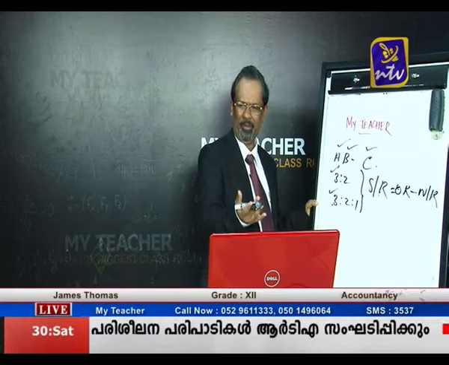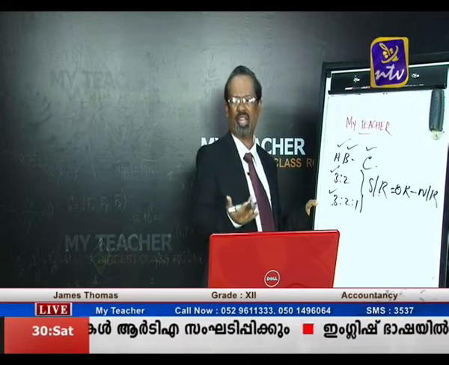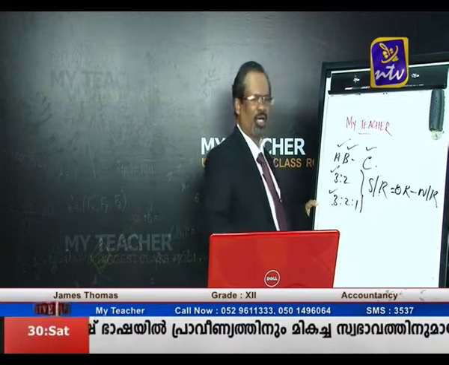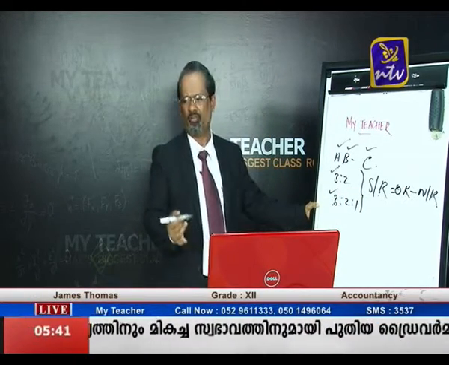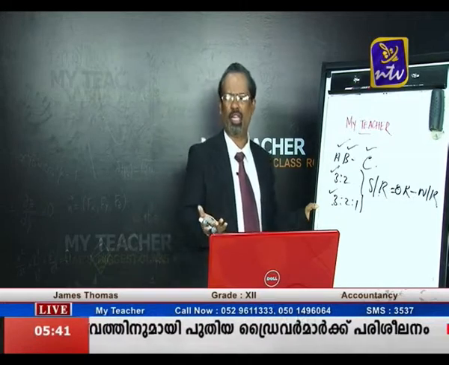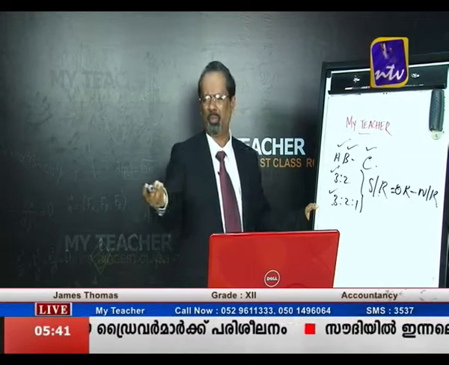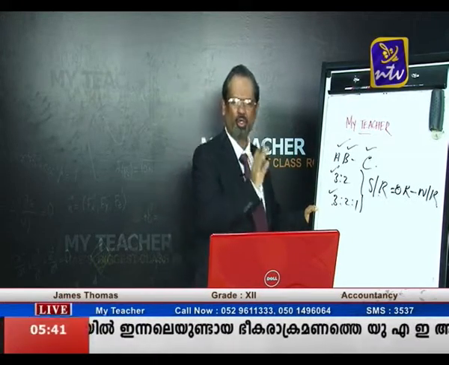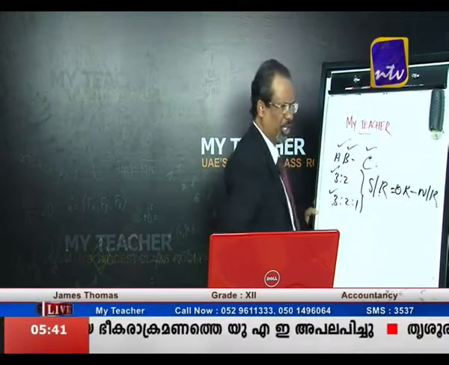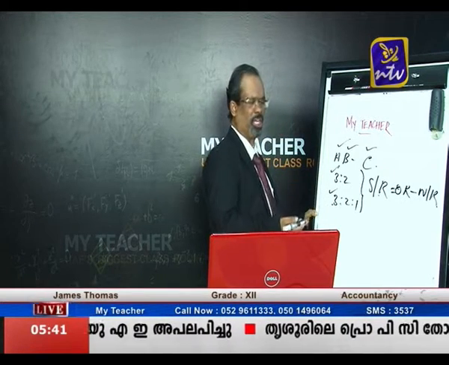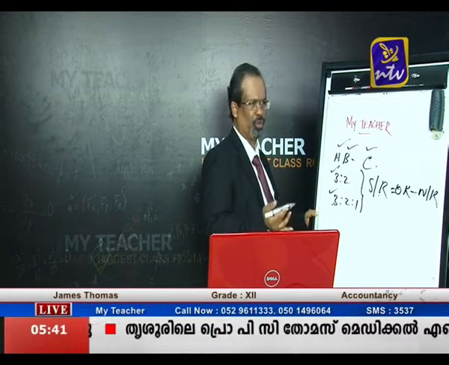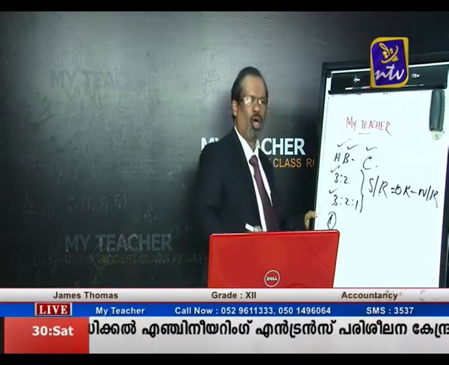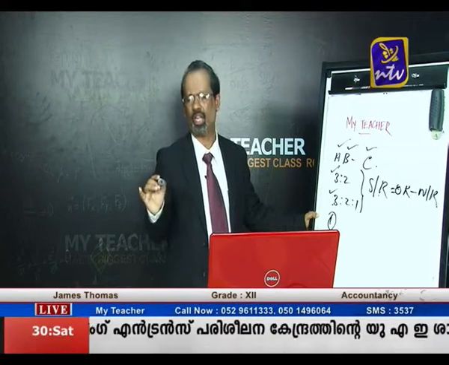And also at that time the old partners are sacrificing something for the benefit of the new partner. So there you can see we want to calculate sacrifice ratio also. The formula is old ratio minus new ratio. These are very simple points, that's why I am not giving much importance to this part. So here how to calculate sacrifice ratio? The sacrifice ratio is equal to old ratio minus new ratio. So my first point is rearranging the ratios, or they are going to change the ratio.